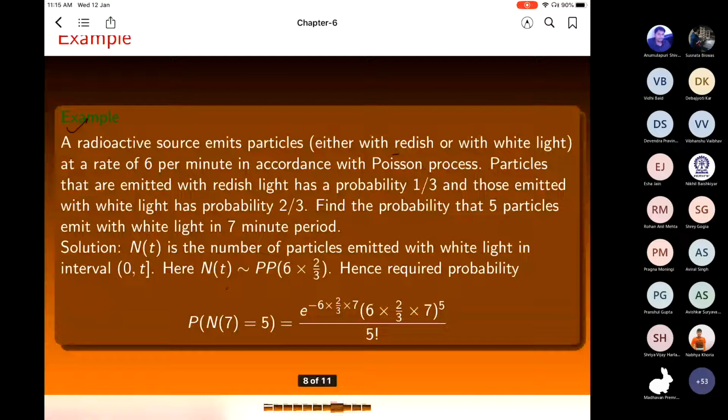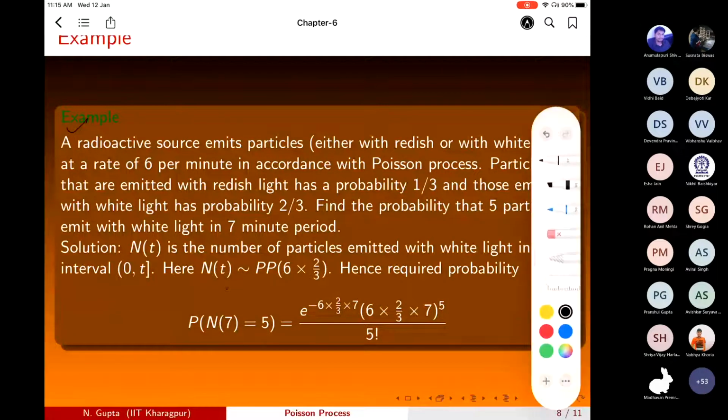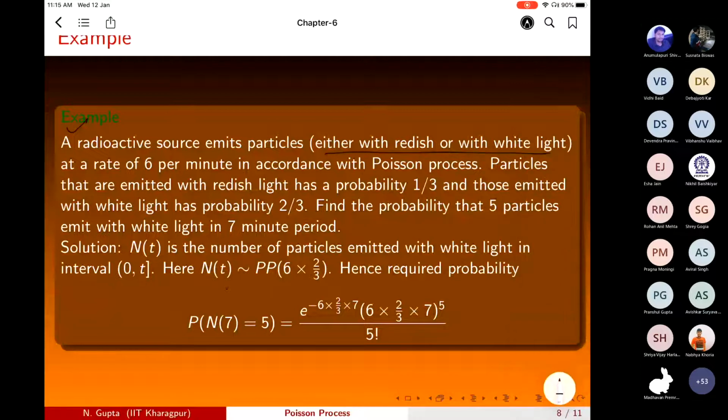A radioactive source emits particles either with reddish or with white light, at a rate of 6 per minute in accordance with the Poisson process. Particles emitted with reddish light have probability 1/3, and those emitted with white light have probability 2/3. Find the probability that 5 particles are emitted with white light in a 7-minute period.